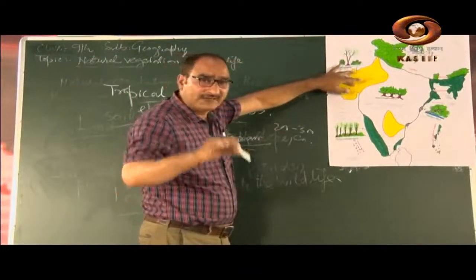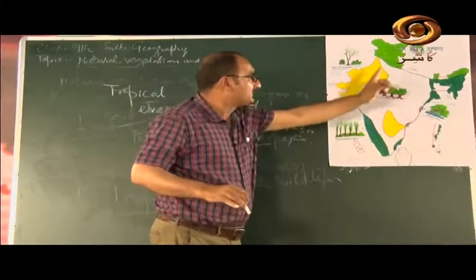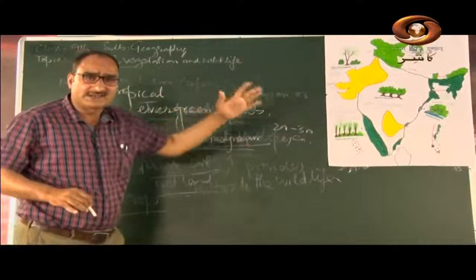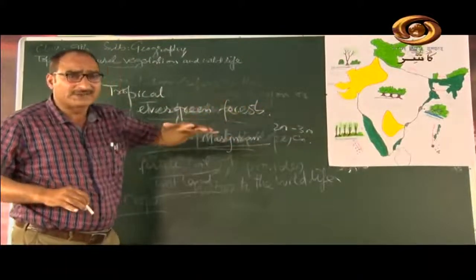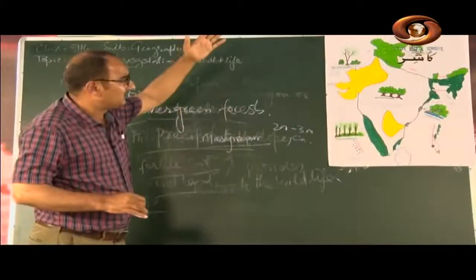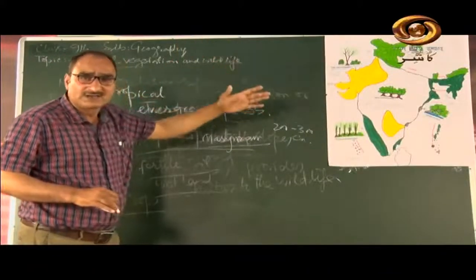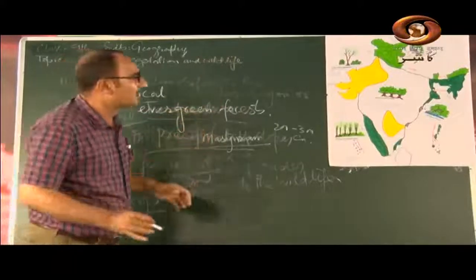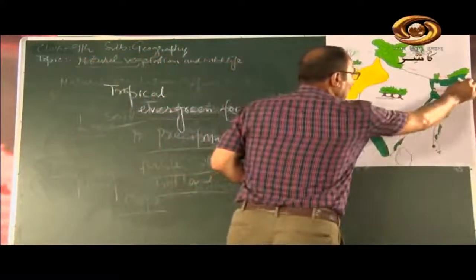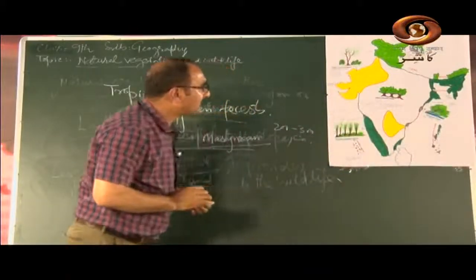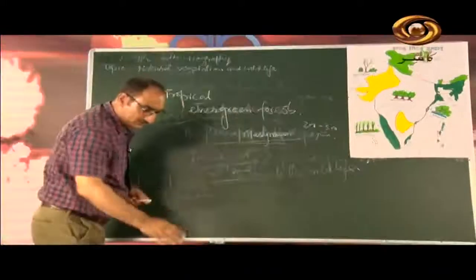The amount of rainfall Meghalaya receives in one day, the Thar desert of India receives in 8 years. This is the climatic contrast here. So evergreen forests are also grown here, in the northeastern states of India. And then we have number 2.